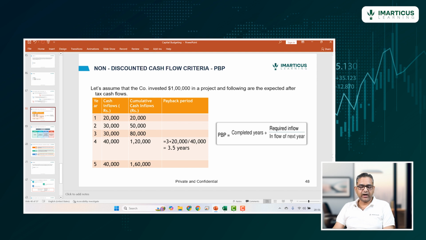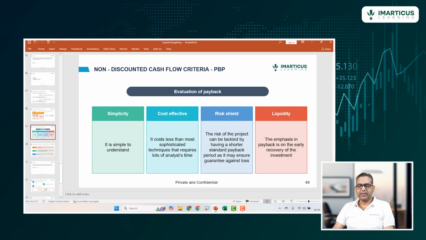So after the third year, only $20,000 is left to be recovered, and in the fourth year we are generating 40,000. That means in half of the fourth year we will be able to generate 20,000. So the payback period comes out to be 3.5 years. That means it is taking us 3.5 years to recover our initial investment based on the cash flows of the project. That is how we calculate payback period.